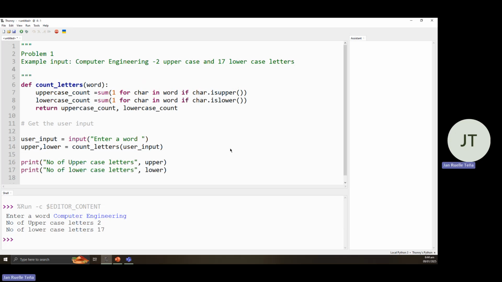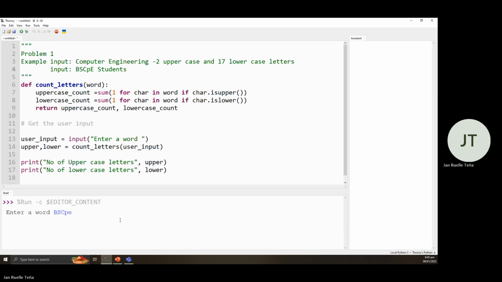Then another example, input BSCPE 1-2 BSCPE students. Okay, let's run.